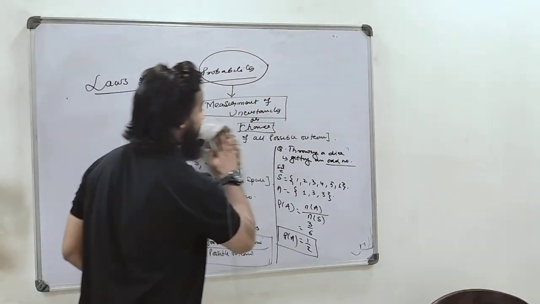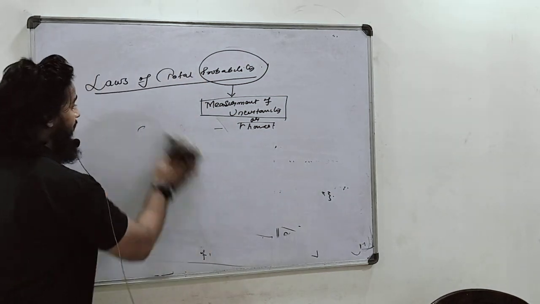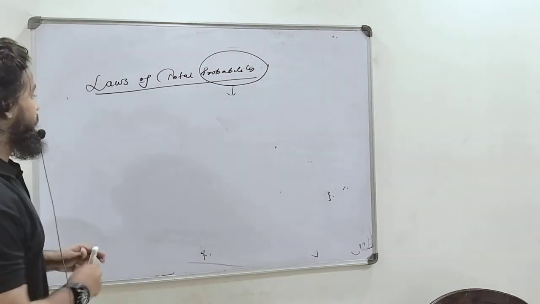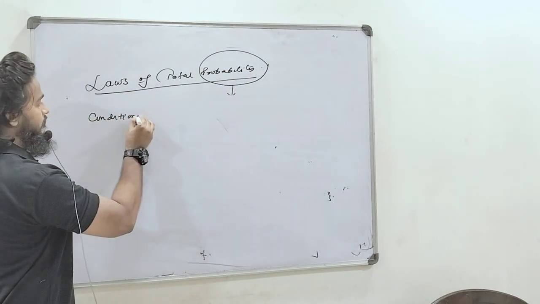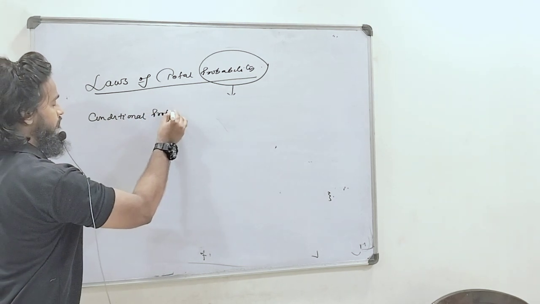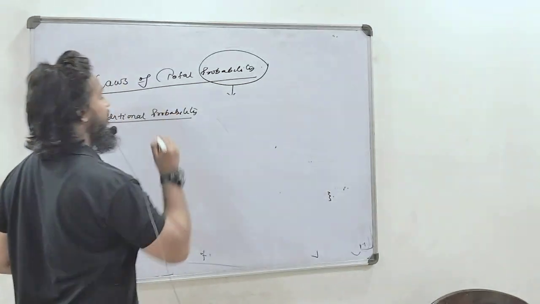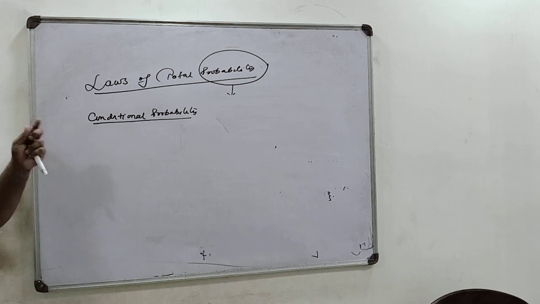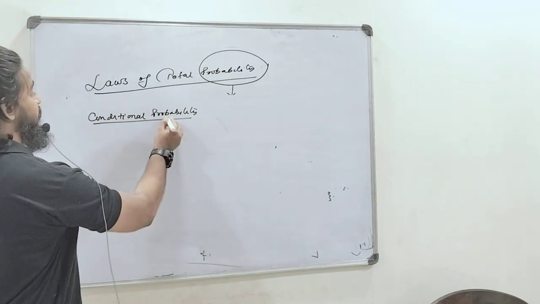We discuss what is the conditional probability that we use in the law of total probability. Okay, let's see what is conditional probability. What is conditional probability? You will get the answer in the definition. It means you want to find the probability under some condition.